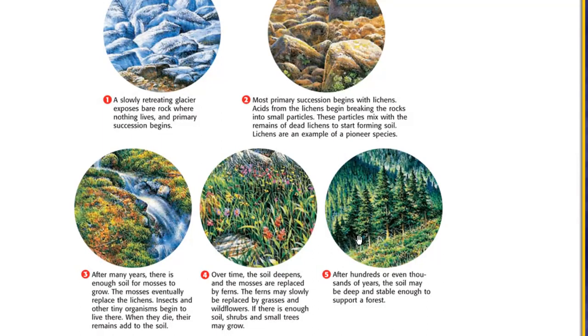Within this balance, with this kind of replacement or succession happening, even at a certain time, maybe due to environmental conditions or a natural disaster or something like that, the forest will break down or be damaged. Then we start a new type of succession, which is secondary succession. That's what we're going to talk about next time, guys.